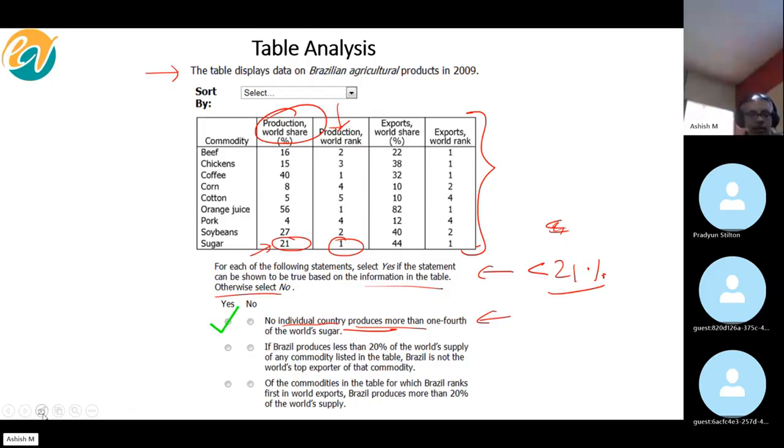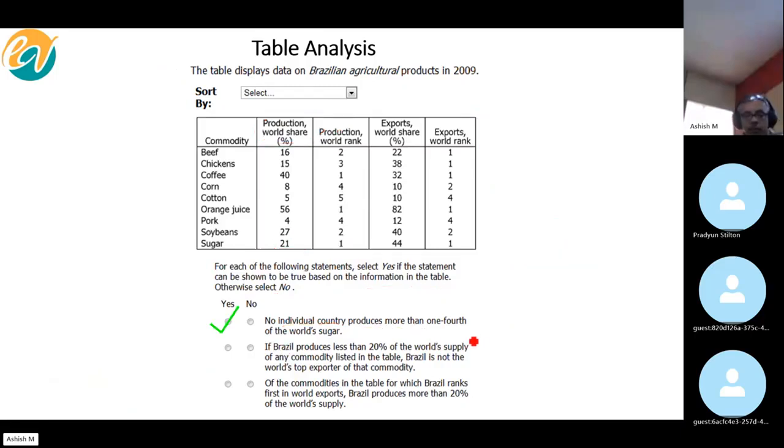Now let's look at the second question. If Brazil produces less than 20% of the world's supply in any commodity listed in the table, Brazil is not the world's top exporter. So we are talking about being the top exporter in that commodity.